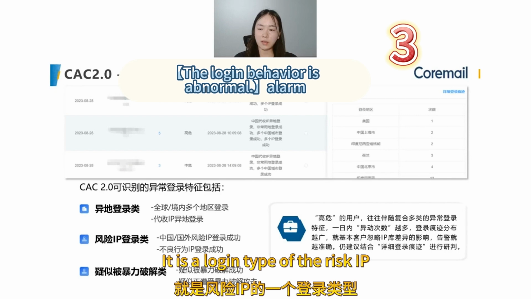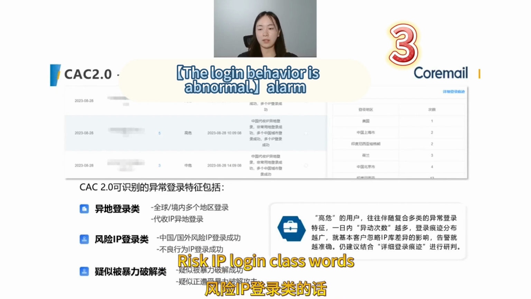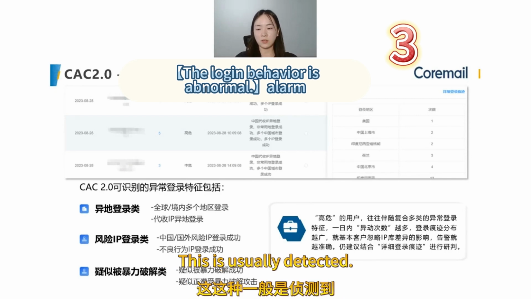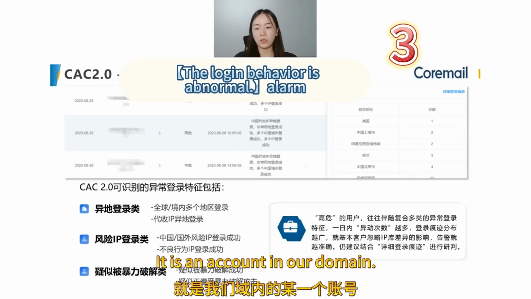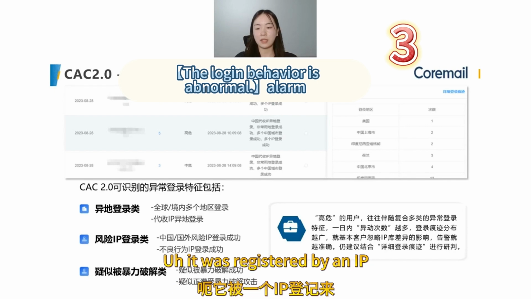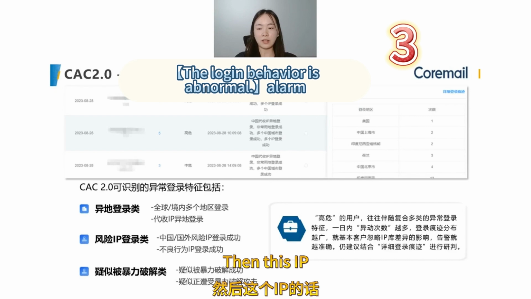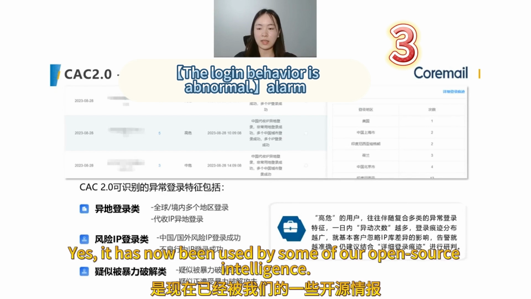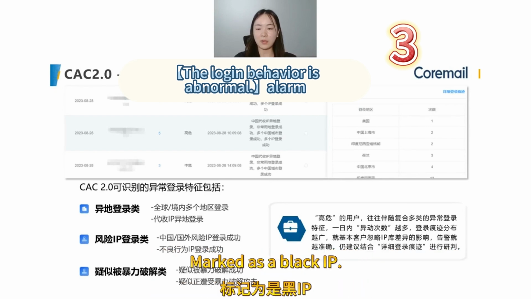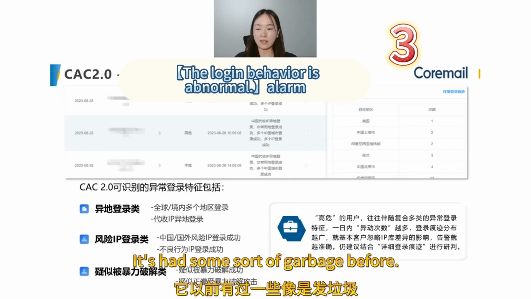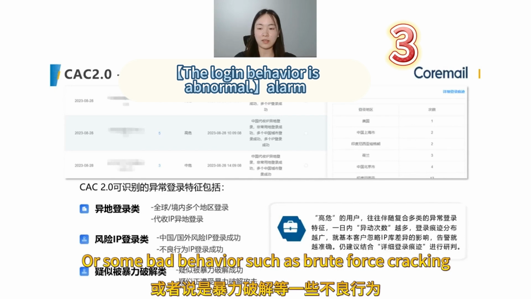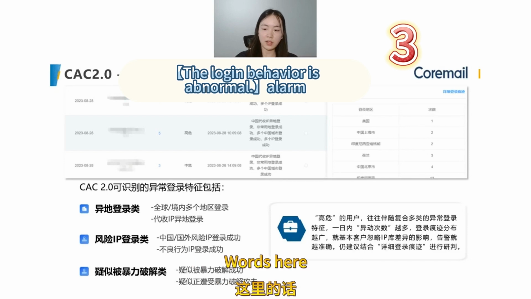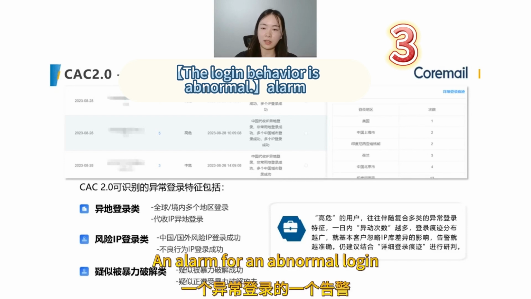Then the second is the risky IP login type. This is usually detected when an account in our domain logs in from an IP that is supported by some of our open source intelligence and marked as a black IP. It has had some spam before, or some bad behavior such as brute force cracking. It will already be marked, so we can also give an alert for an abnormal login.